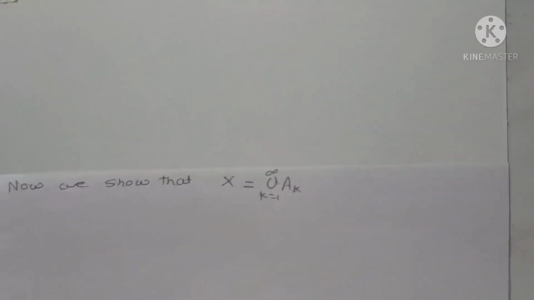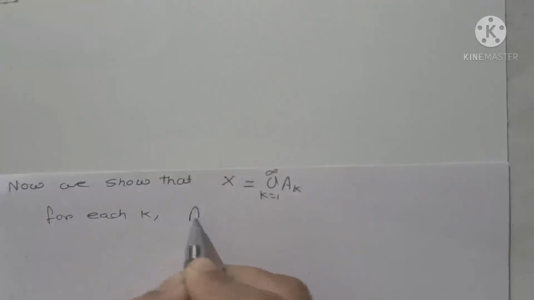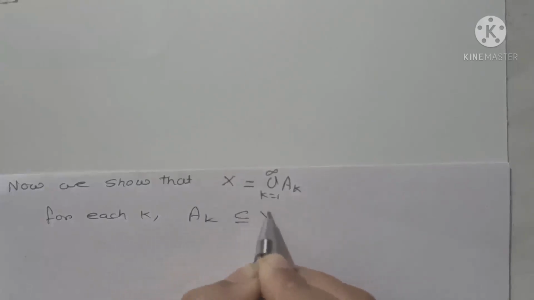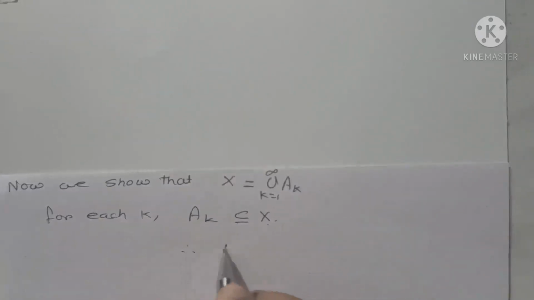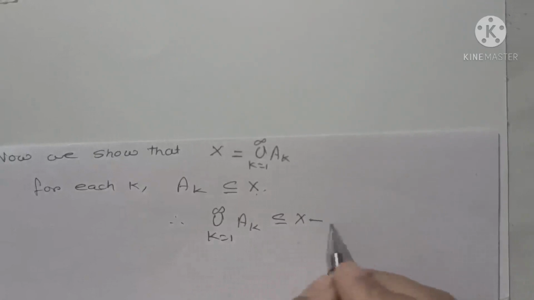Now we show that capital X equals the union, k running from 1 to infinity, of Ak. So as we know, for each k, Ak is a subset of X, and therefore the union, k running from 1 to infinity, of Ak is also a subset of X. This is one part. I am giving it equation number 3.